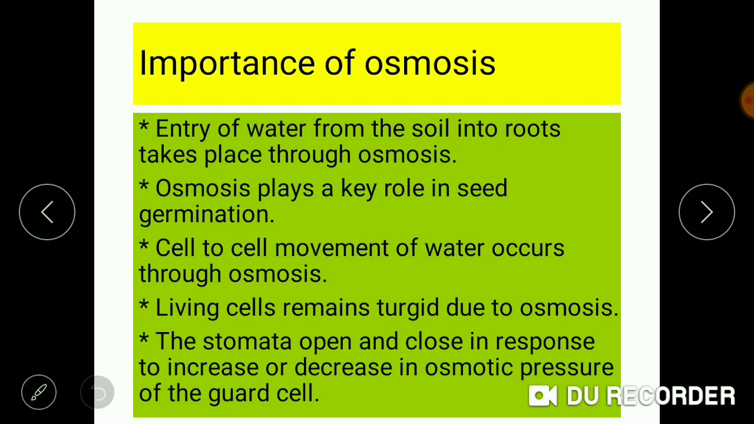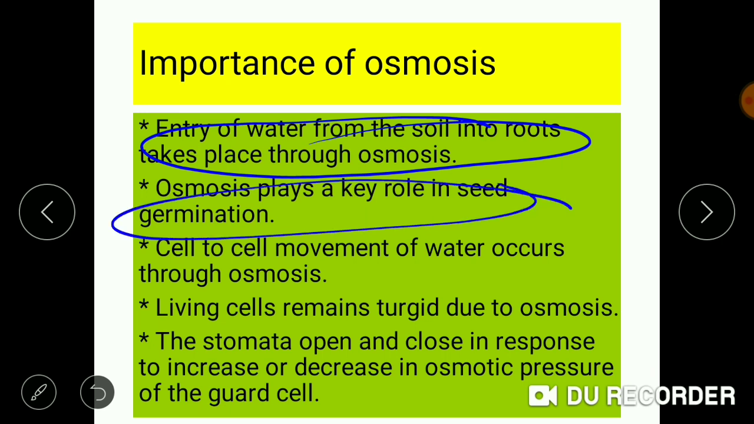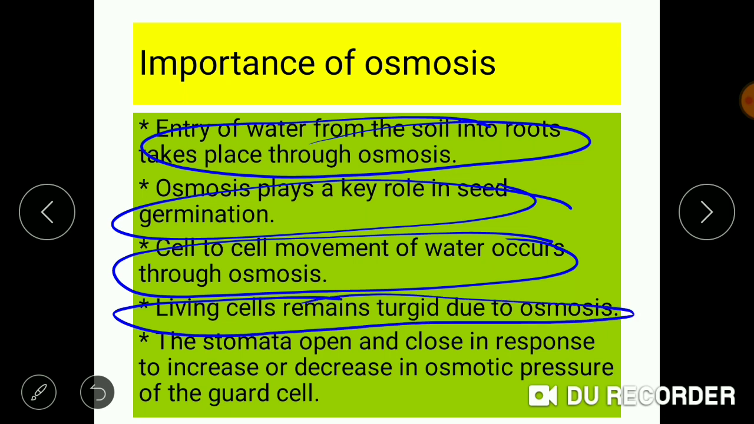What is the importance of the process of osmosis? Osmosis allows the entry of water molecules from soil into the root. It also helps in seed germination, because when the seed absorbs water, then only it bursts open and helps in the formation of the shoot. Cell to cell movement of water molecules takes place through osmosis. Living cells remain turgid due to osmosis, and it also helps in maintaining the turgidity and stiffness of the plant.